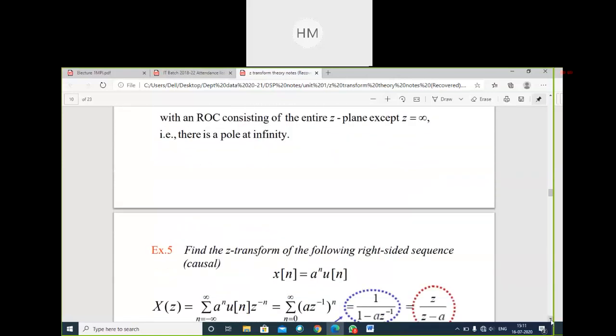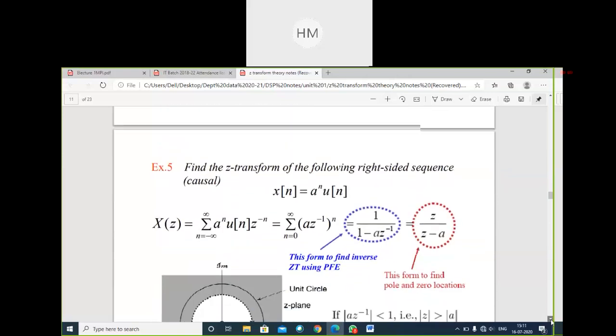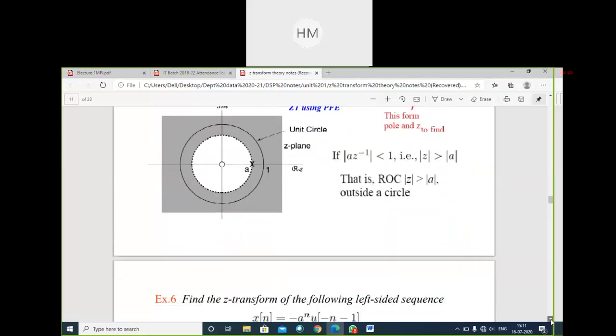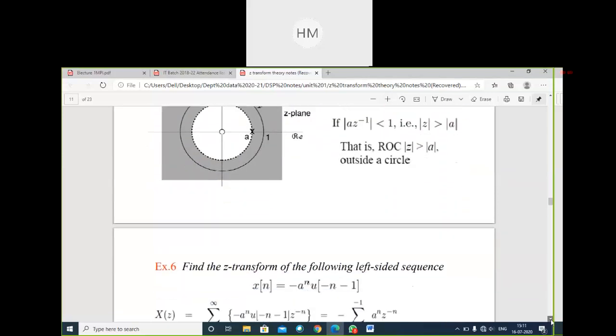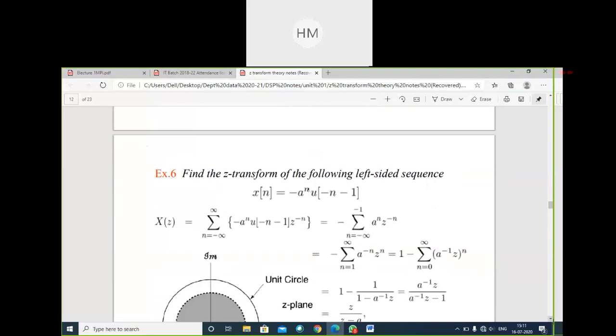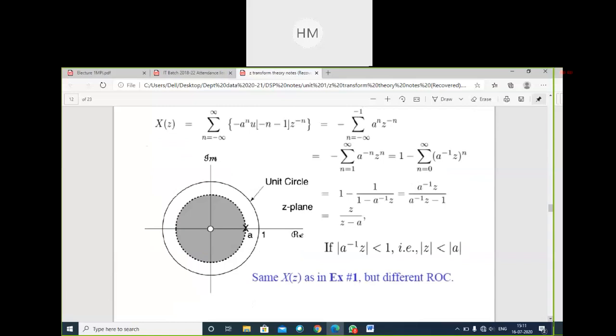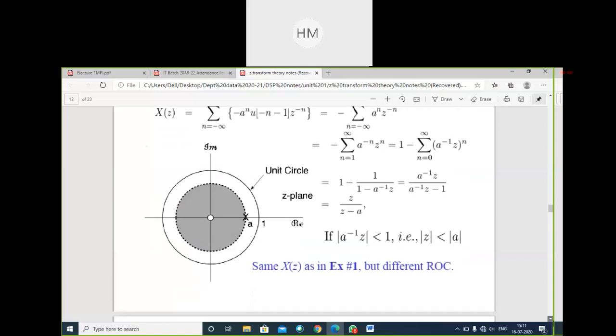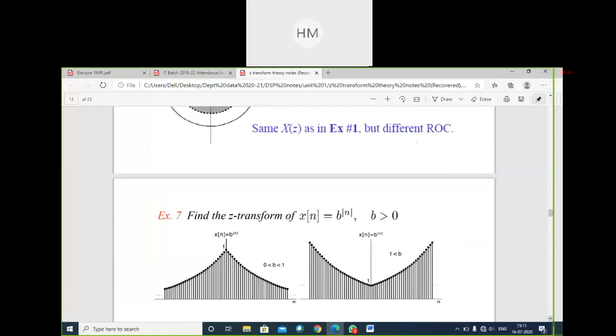Then I have given you one homework. Have you completed that? Have you tried simplifying that? We have seen left-handed side sequence, right-sided sequence. It's ROC, it's Z transform we have found out. I have given you this numerical. Have you tried to simplify this?